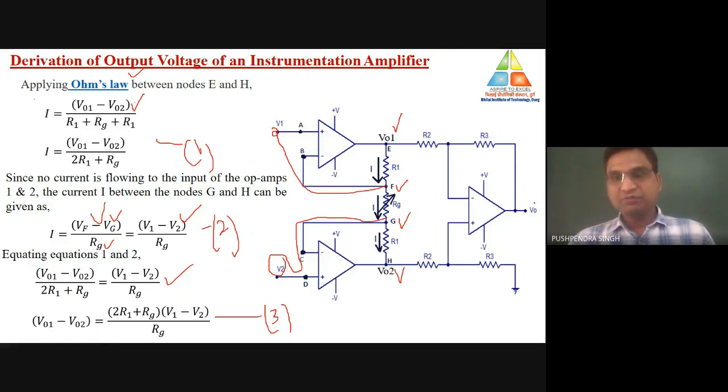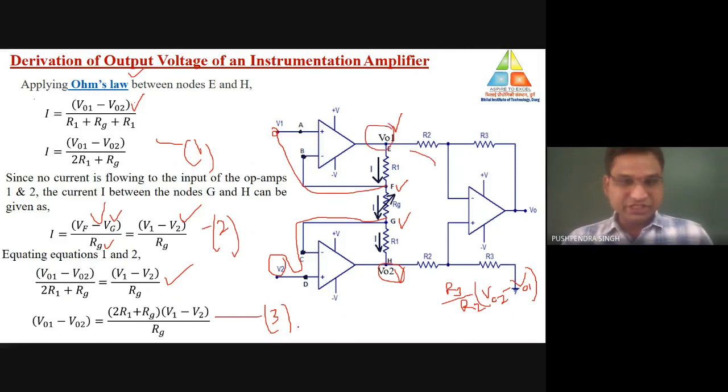Now what is the output of this difference amplifier? As I told you, the output of the difference amplifier is R3 divided by R2, times the non-inverting terminal voltage minus the inverting terminal voltage. The non-inverting terminal is connected to V02 and the inverting terminal is connected to V01.